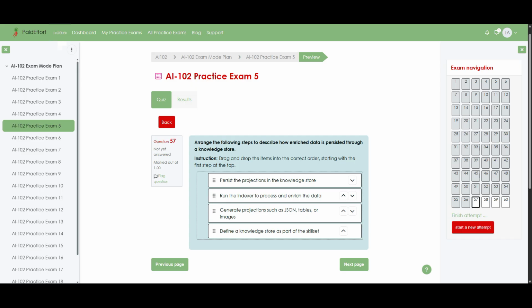Question 57. Arrange the following steps to describe how enriched data is persisted through a knowledge store. Instruction. Drag and drop the items into the correct order, starting with the first step at the top. Step 1. Define a knowledge store as part of the skill set. Step 2. Run the indexer to process and enrich the data. Step 3. Generate projections such as JSON, tables, or images. Step 4. Persist the projections in the knowledge store. Now I'm going to explain why this is the correct order.